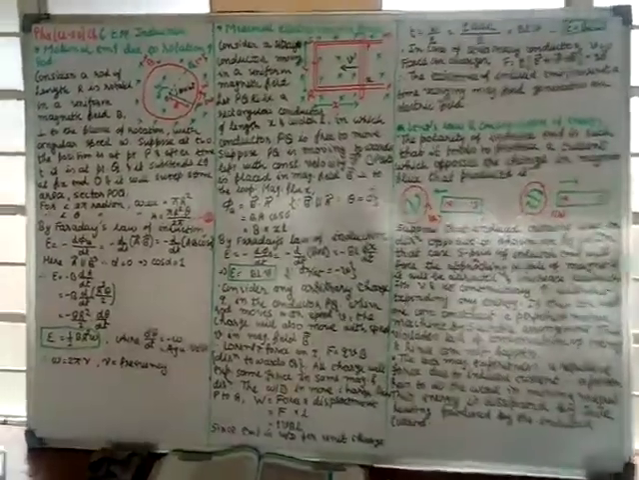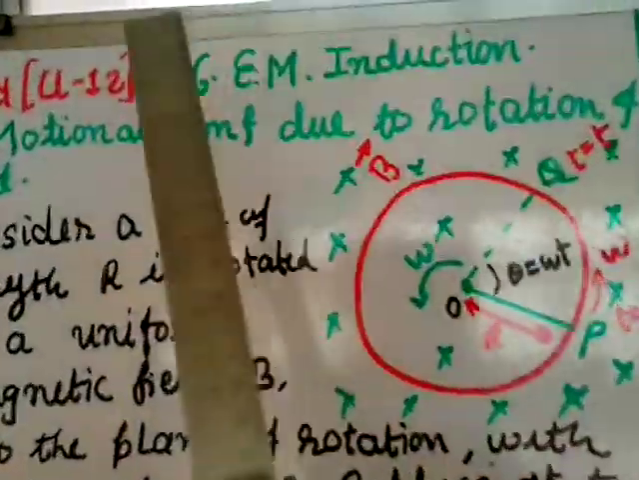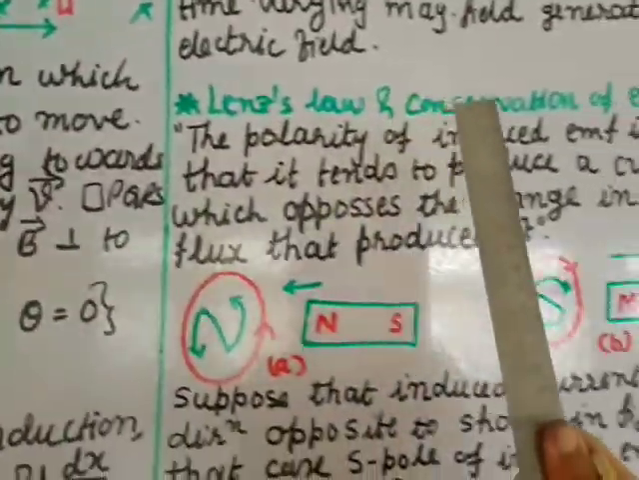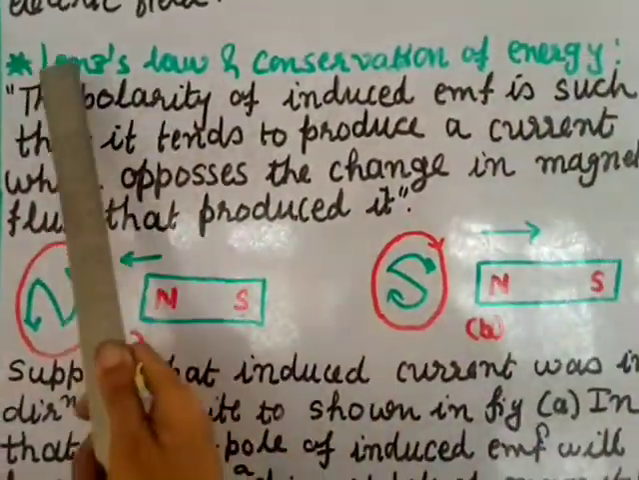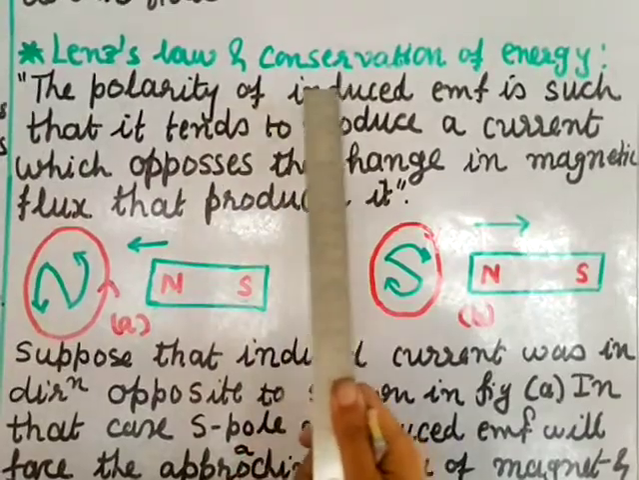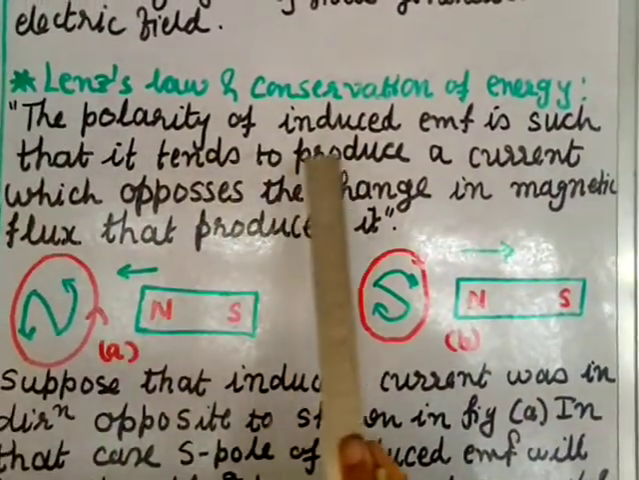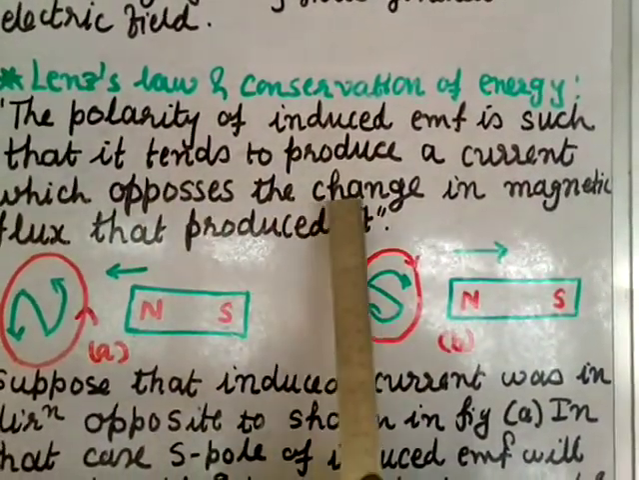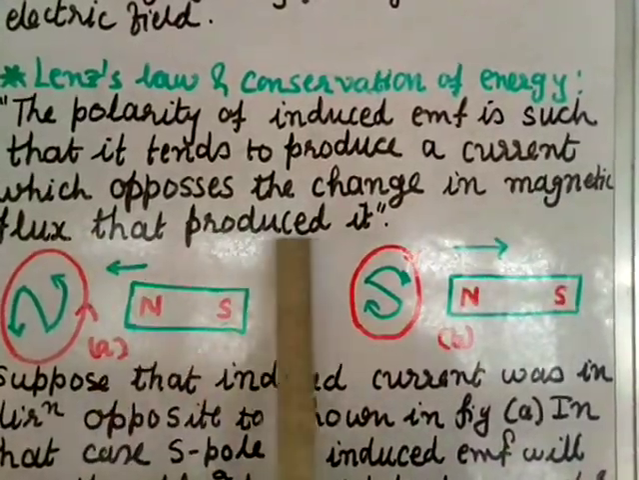Physics Class 12 Chapter 6 Electromagnetic Induction. Lenz's law and conservation of energy. Lenz's law states that the polarity of induced EMF is such that it tends to produce a current which opposes the change in magnetic flux that produced it.